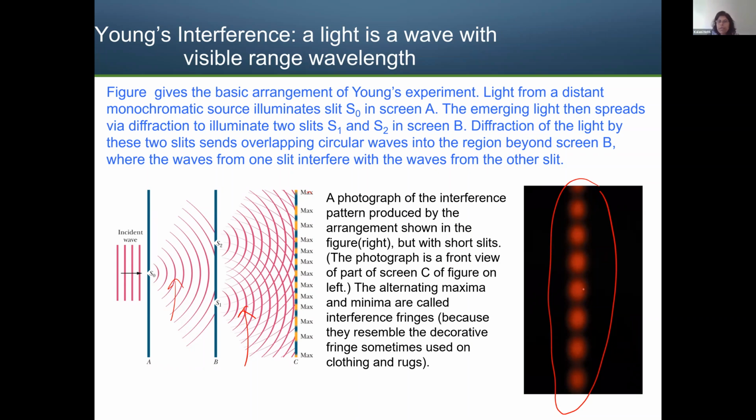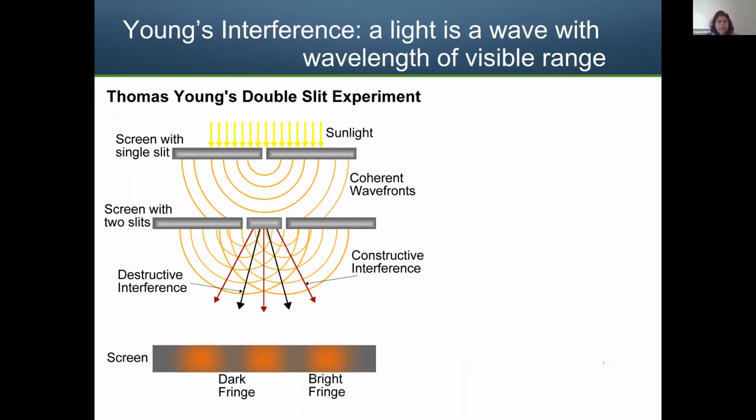We have a very bright spot in the middle, and then you see some order, and the intensity gets lower and lower further away. That's the pattern you will see. This is definitely happening because of interference. When we have constructive interference, it creates a brighter dot, and when it is destructive interference, that will be the dark fringe. That's how it happens.